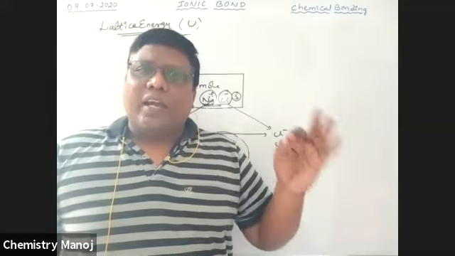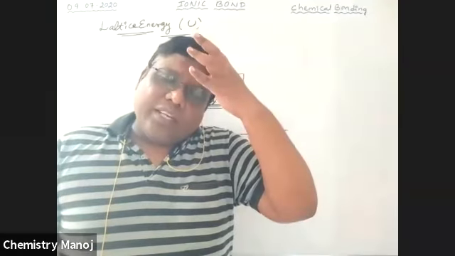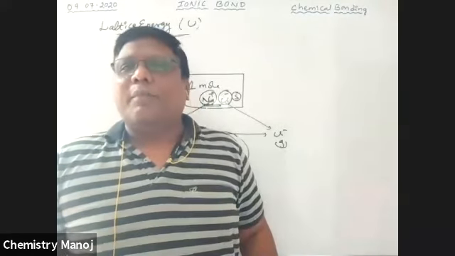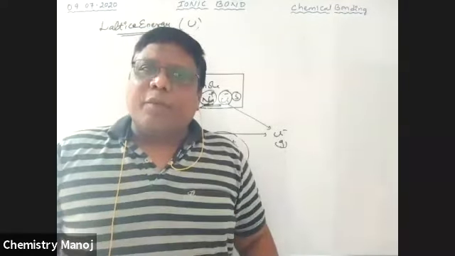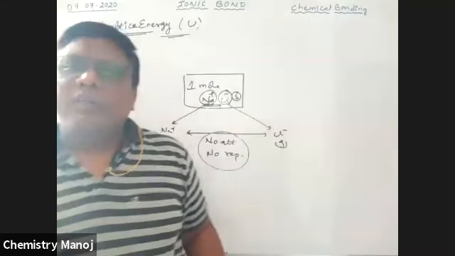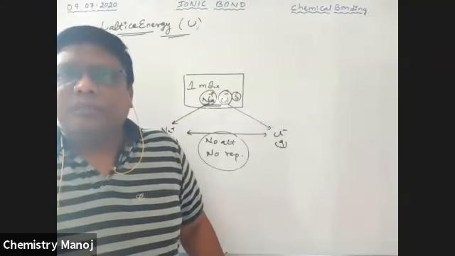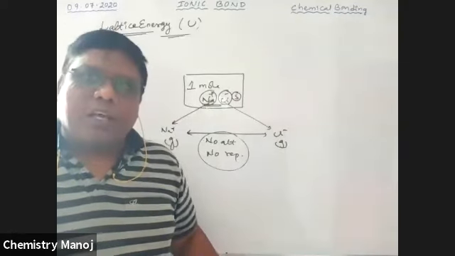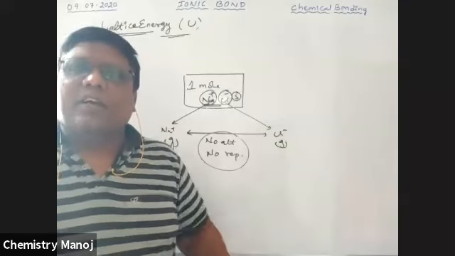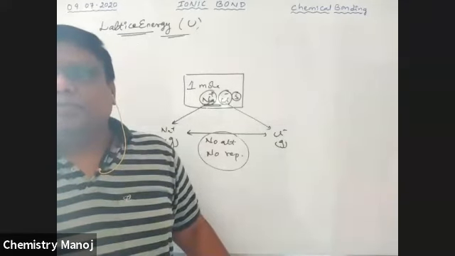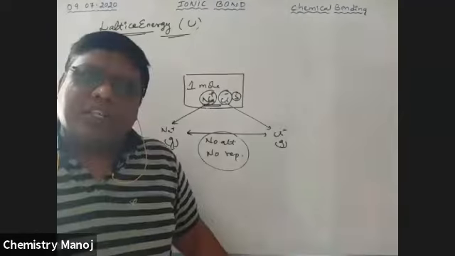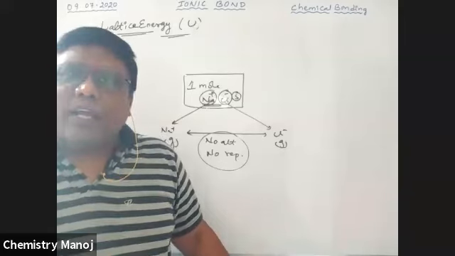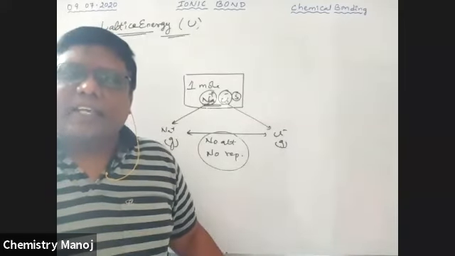Finally, I am telling once again, what is lattice energy? That is the amount of energy released when 1 mole of an ionic solid compound is formed from its oppositely charged gaseous ions, not just charged ions. Now I am trying to calculate the lattice energy of NaCl.